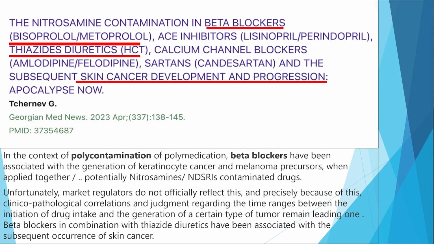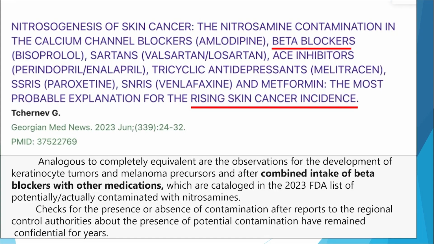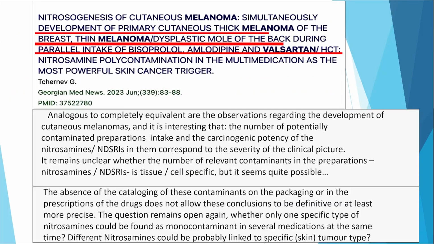And otherwise, we have several series in the last year where thiazides and beta blockers again have led to skin cancer development and progression. Also, beta blockers in combination with sartans or ACE inhibitors lead to this. And we have nitrosogenesis of cutaneous melanoma, when we speak only about melanoma: thick melanoma of the breast, melanoma, and dysplastic mole after valsartan HCT. Here we have, of course, the probability and the possibility, if you want the thesis or hypothesis at the moment, that the contamination with NDSRIs could trigger phototoxicity, carcinogenicity, or mutagenicity and carcinogenicity.